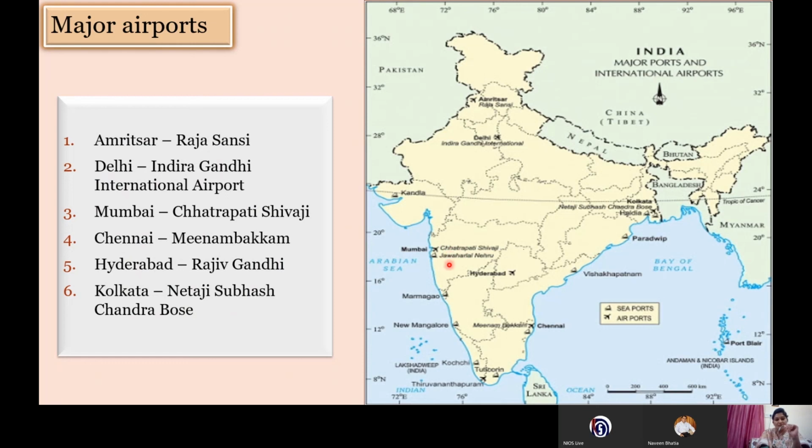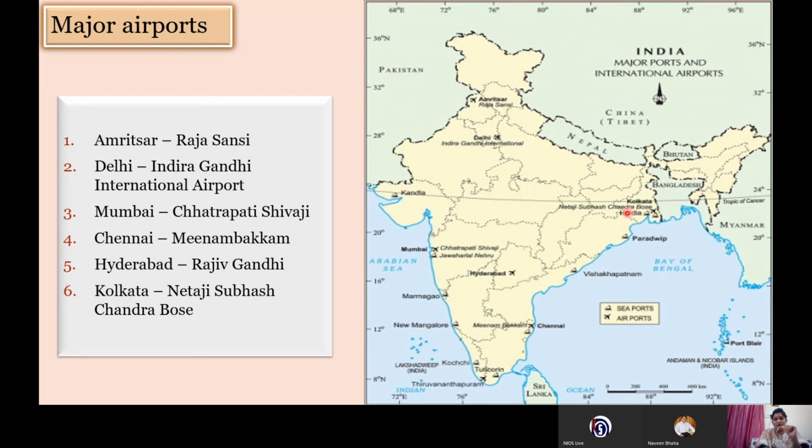And you also need to keep in mind one thing, that Jawaharlal Nehru is a port and Chhatrapati Shivaji is an airport. Sometimes students do get confused between these two. So just keep in mind while learning these two, port and airport. Next, we have the Hyderabad Rajiv Gandhi International Airport. Next, we have Chennai. Chennai is for the port as well as for the airport. So the airport located in Chennai is Meenambakkam. Meenambakkam is a place near Chennai.